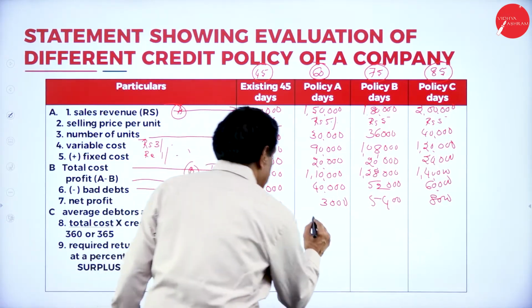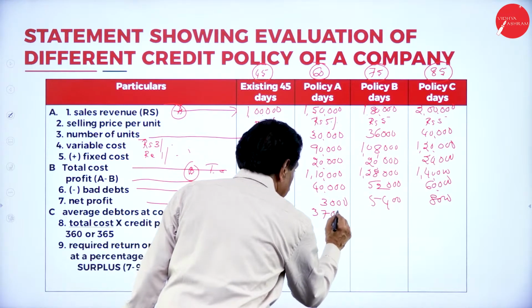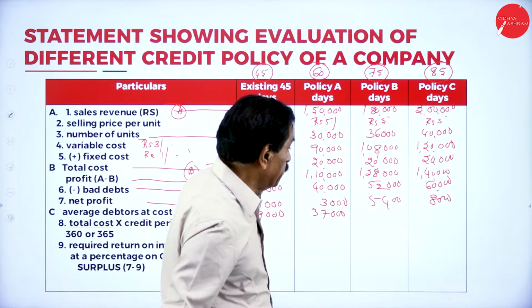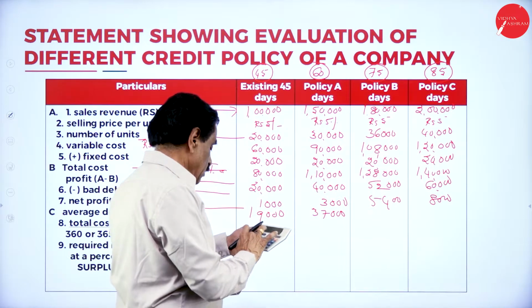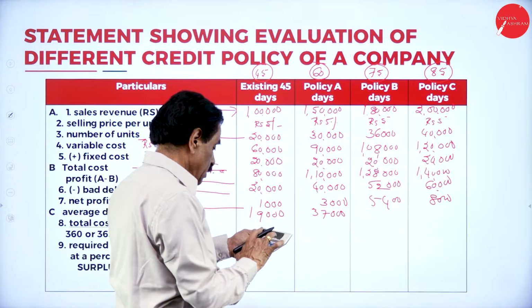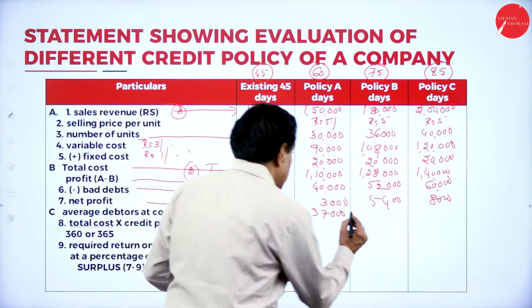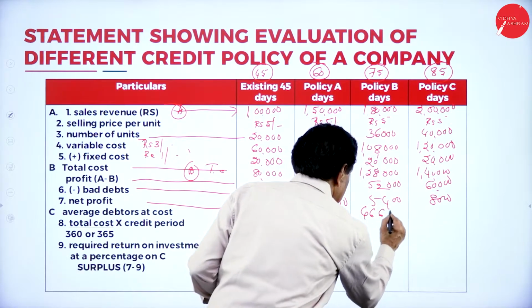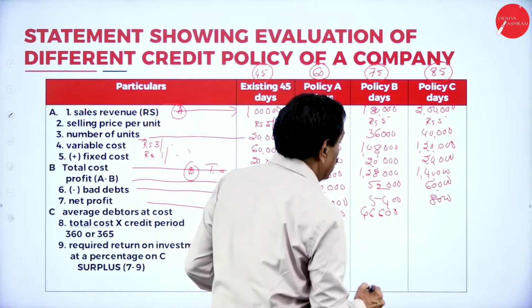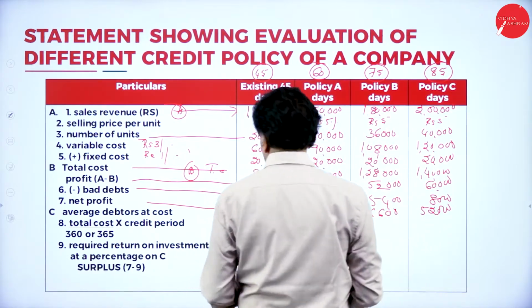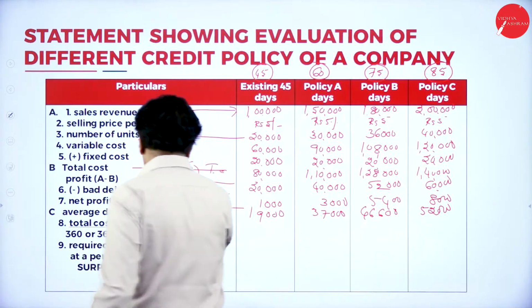So 43 is 37,000. 52,000 minus 5,400 is 46,600. 60,000 minus 8,000 is 52,000. This is your profit.